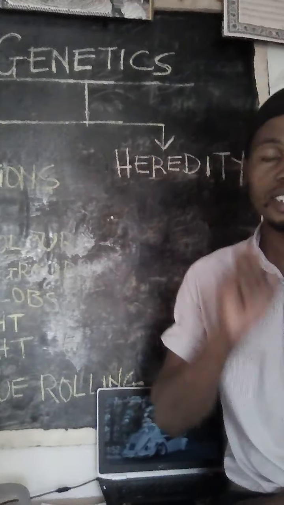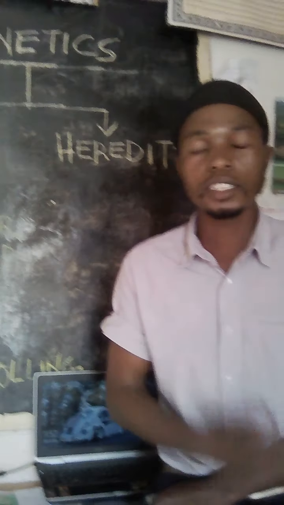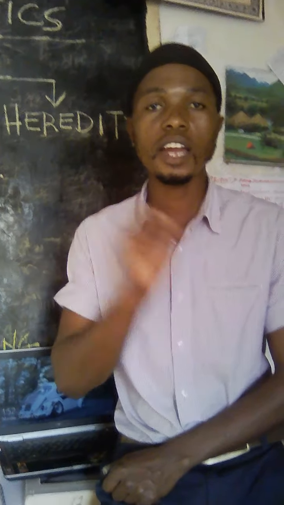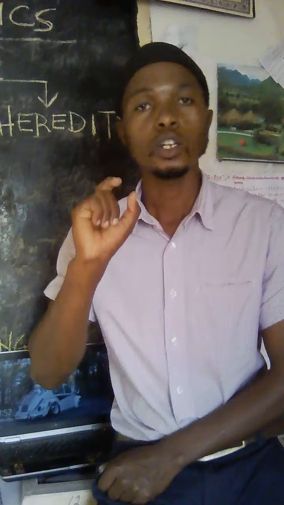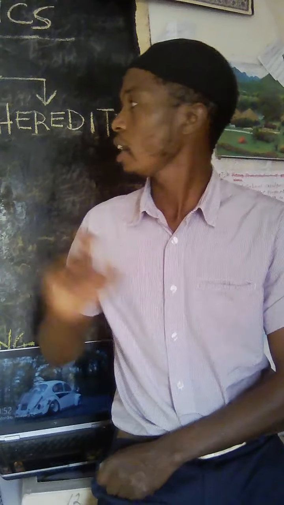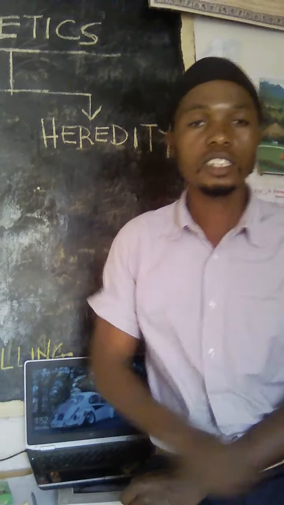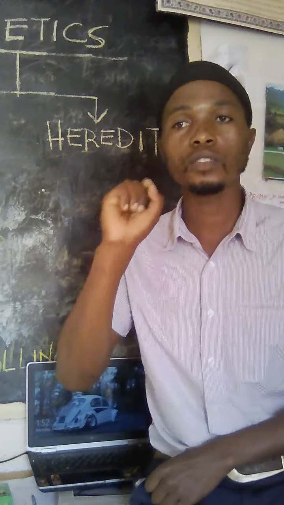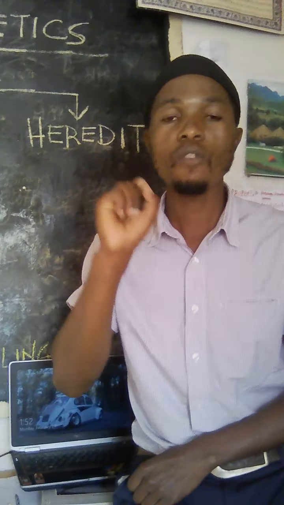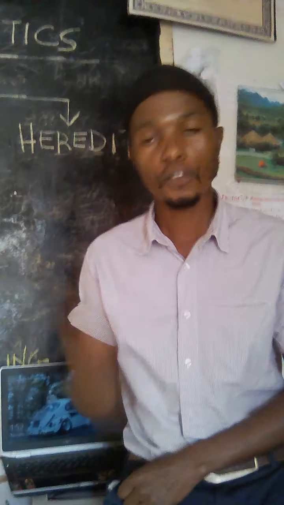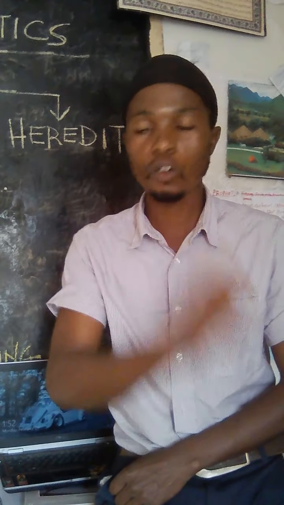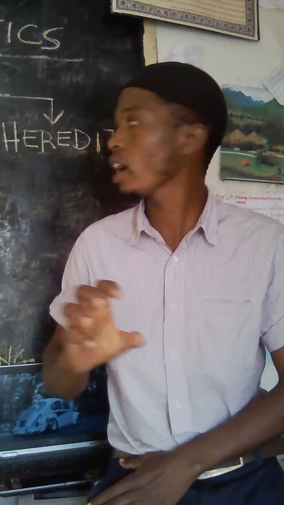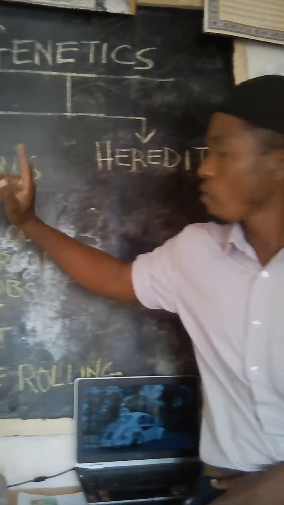What does genetics mean? Genetics simply means the study of variations and how they are inherited from parents to offspring. Now that we have used the word heredity, what does heredity mean? Heredity means the transfer of variations and characteristics from parents to their offspring. We have again used the term variation, so we will have to define the meaning of the word variation.